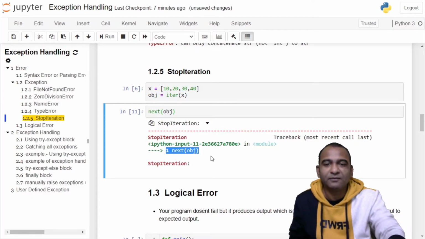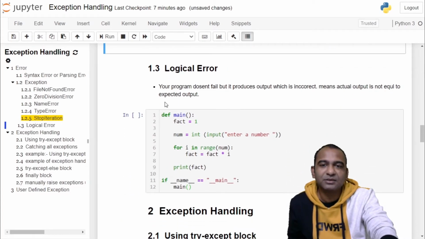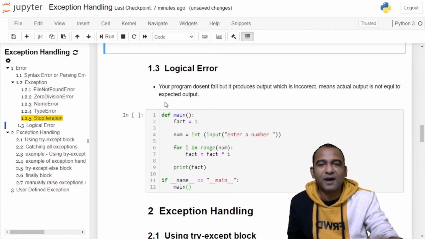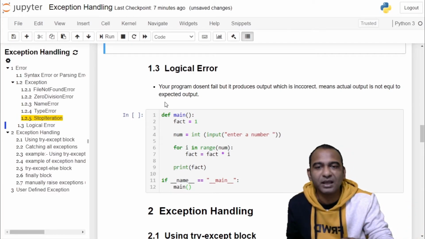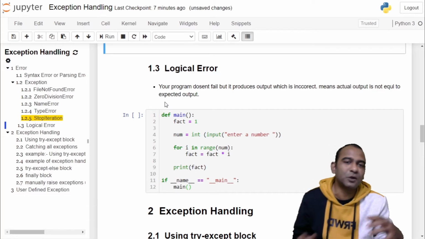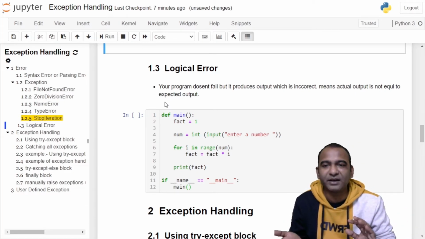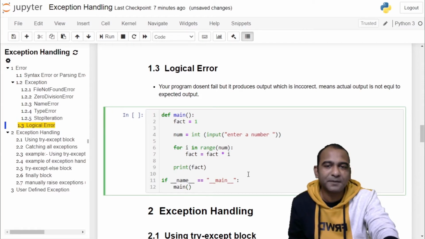Moving on, we will see the next type of error, logical error. In this case, your program runs successfully. It does not throw any exception, but the output which is produced is not equivalent to the expected output. Meaning your actual output is different from the expected output. Then your program is said to have a logical error. Let us understand this by example.